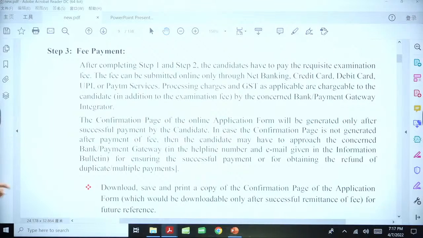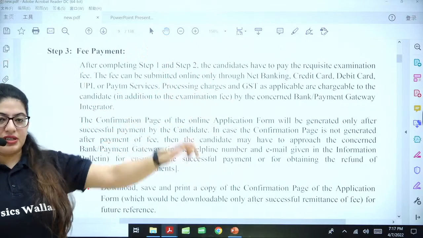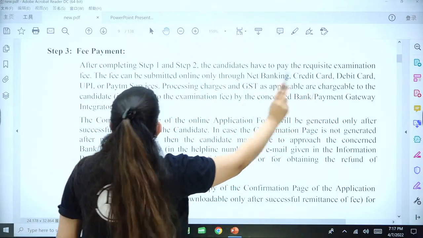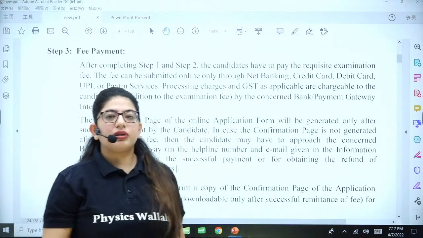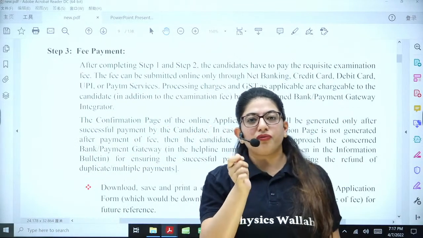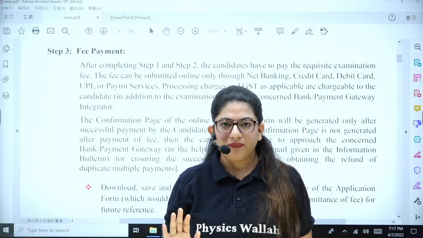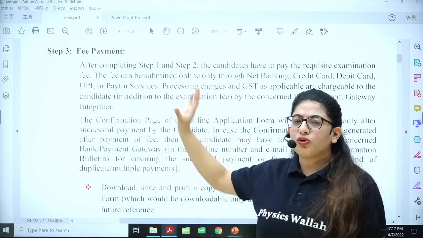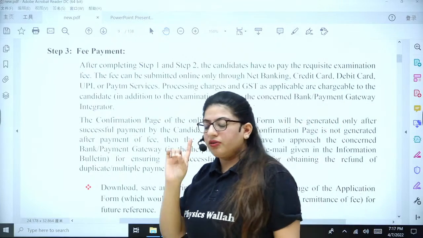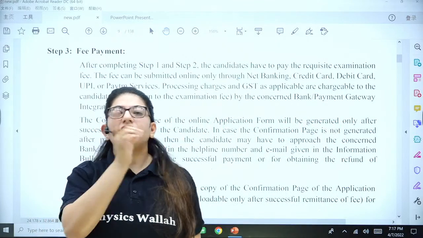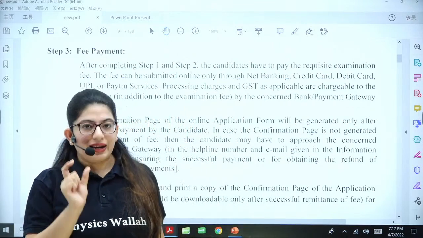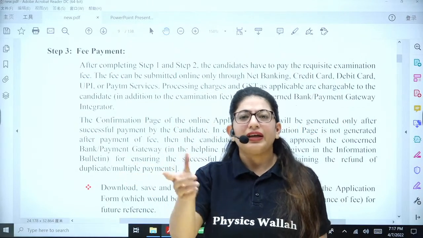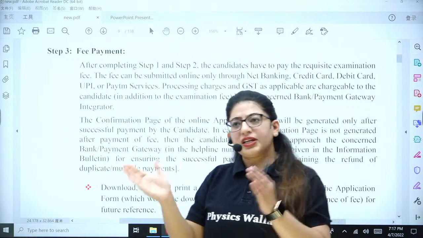What do we have next is fee payment. The fee payment is the last, important step. The fee payment is done with the help of net banking, credit card, debit card, Paytm, or UPI. You can pay through any card, like the debit card which you use to withdraw money from an ATM, and second, through UPI, like PhonePe or Paytm. Make sure whatever method or account you are using has a particular balance in it. It's not that if your fee is 1,500, you keep only 1,500. You should have at least around 2,000 rupees, because GST will also be deducted there.